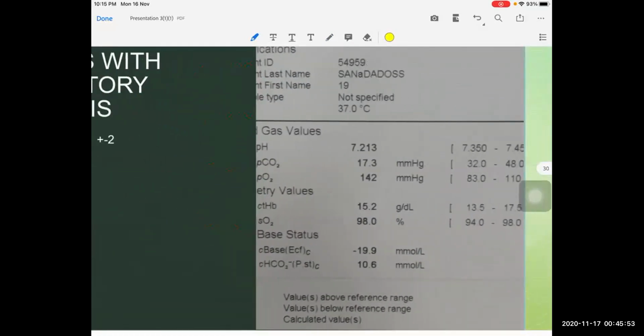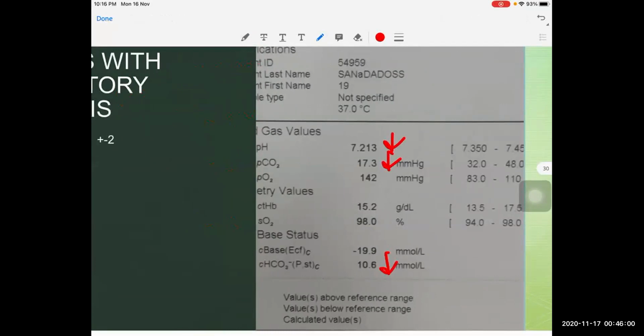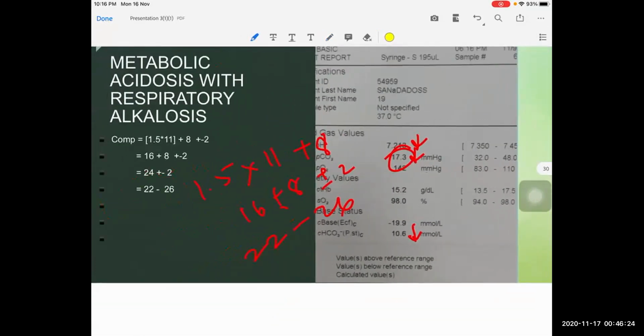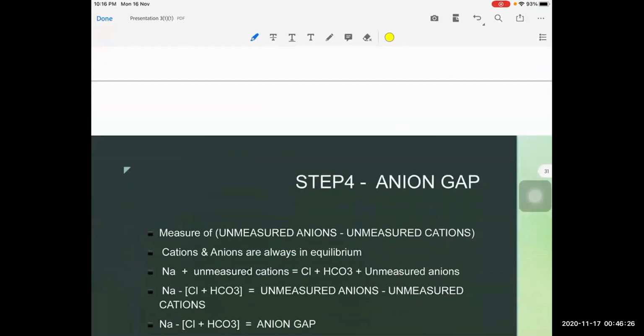So in this example, once again the bicarbonate is low and the PCO2 is also low. Simple disorder, pH is low, so it is a metabolic acidosis. For compensation, 1.5 into bicarbonate, here the bicarbonate is 10.6, we can take it as 11, so 16 plus 8, plus or minus 2. 24 plus or minus 2, it should be 22 to 26, but the PCO2 is 17.3. That is because the patient might have hyperventilated. We can say it is an overcompensation or metabolic acidosis with respiratory alkalosis.